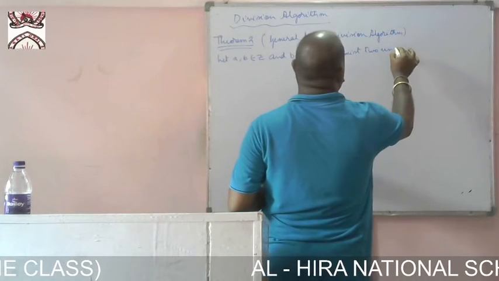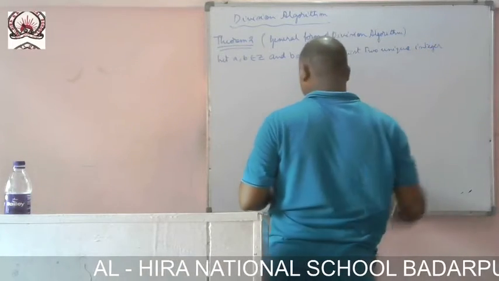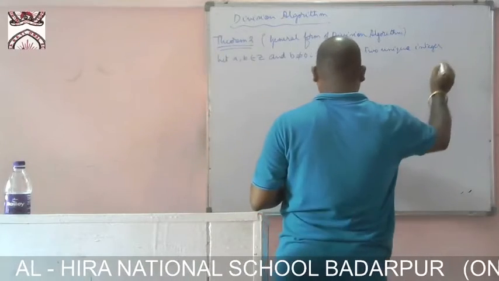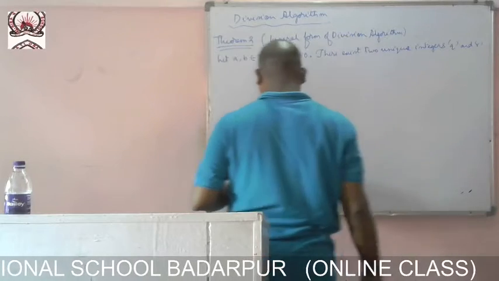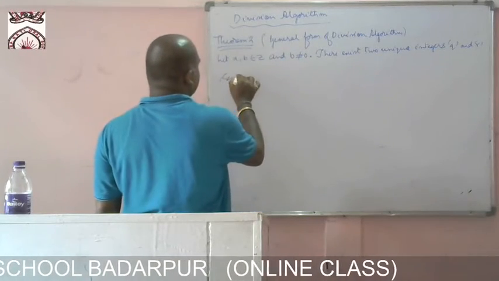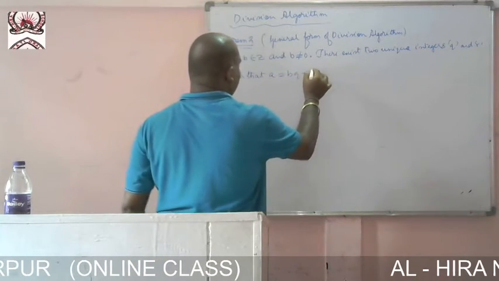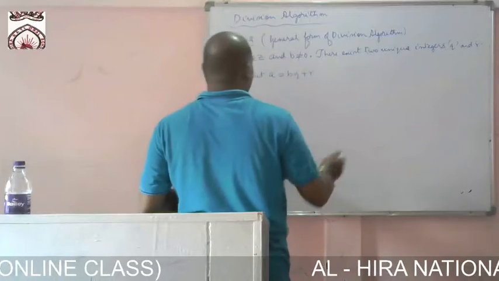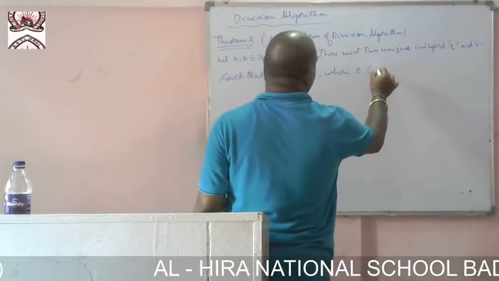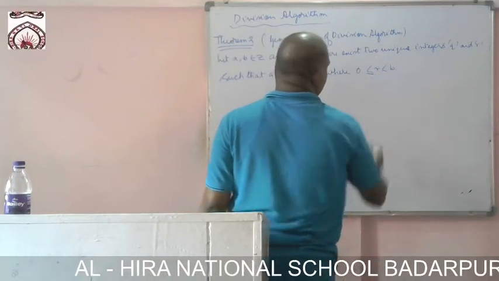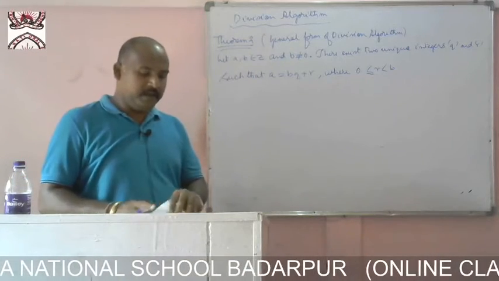two unique integers q and r such that a equal to bq plus r, where r lies between 0 and |b|, greater than or equal to 0.